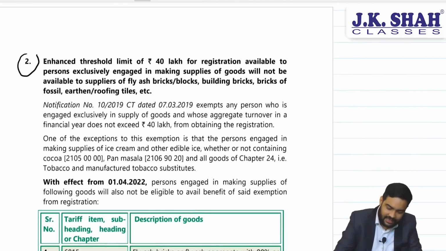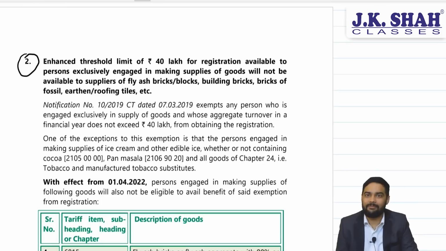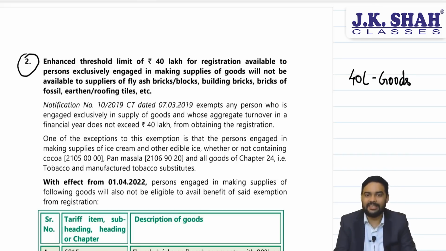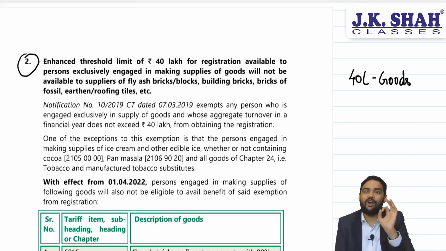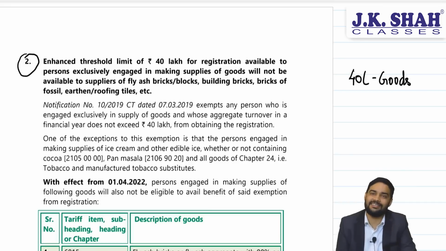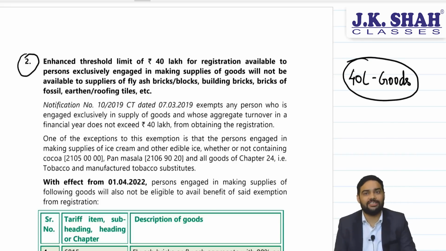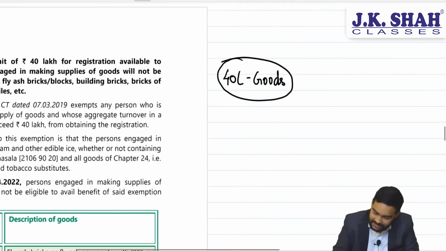Now, this is again an important amendment which has happened. People, you remember 40 lakh limit is applicable for a person who is dealing in goods industry. A person who is dealing in goods industry can opt for a 40 lakh registration limit. Now, this is applicable to a person who is only dealing in goods. But there were some exceptions. Certain people were not allowed to take 40 lakh benefit.